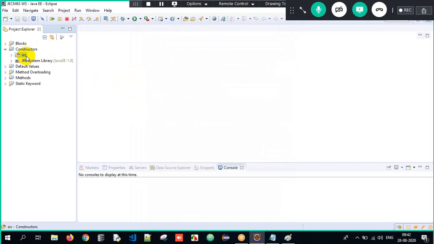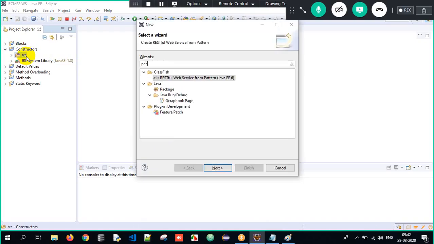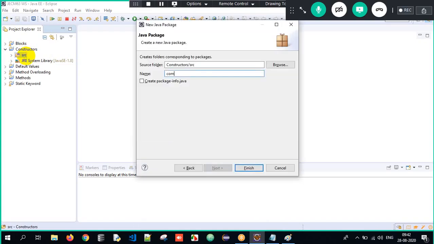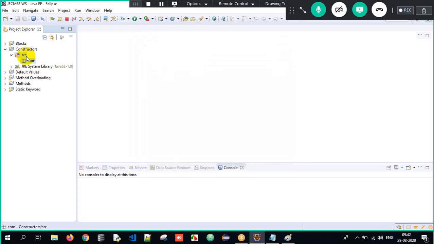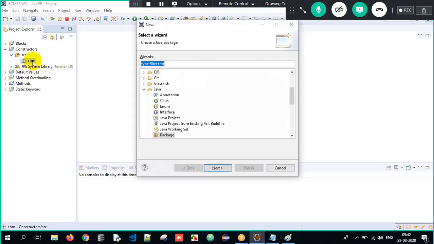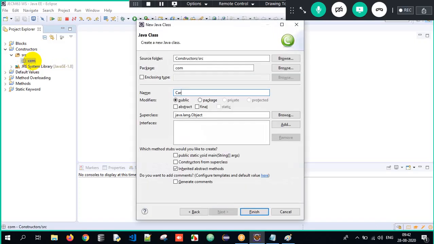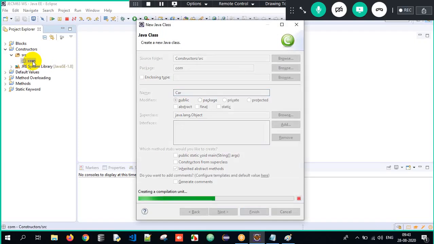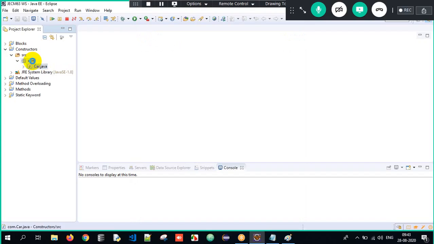Under constructors, we have something called src. Under src, let me create a package. Control N. I will create a package and the package name is com, right? So the project got created and the package got created. Once we are done creating a project and package, I will create a class, and the class name is Car here. I just give the class name as Car, and the beautiful class will get created now.